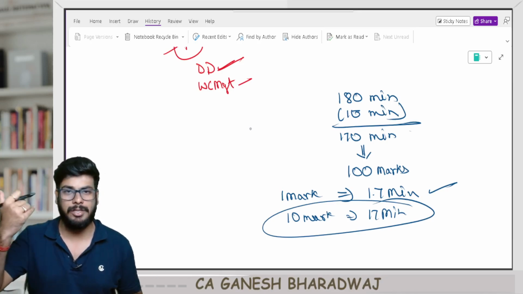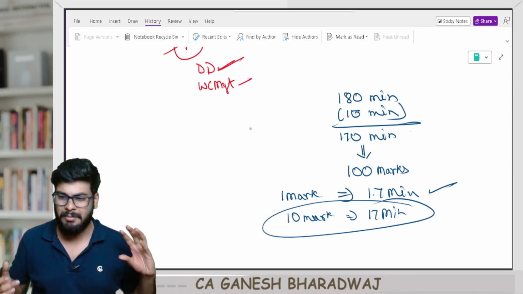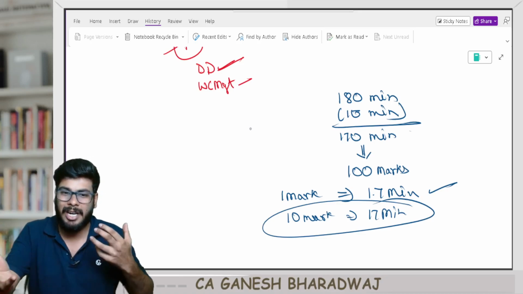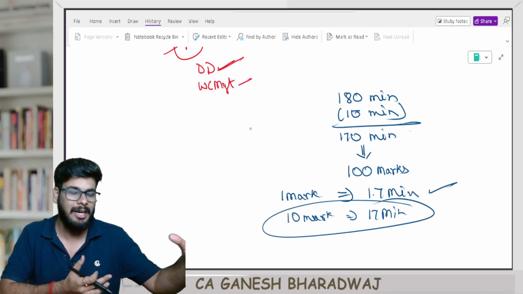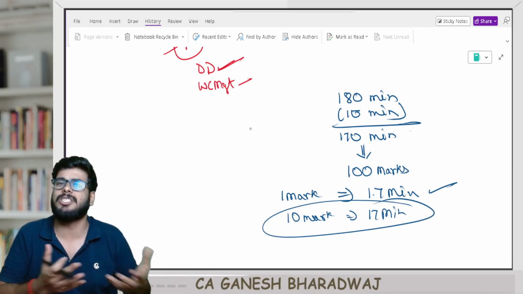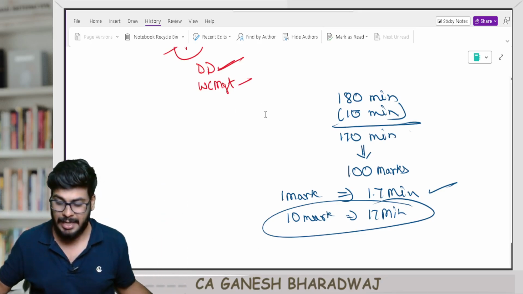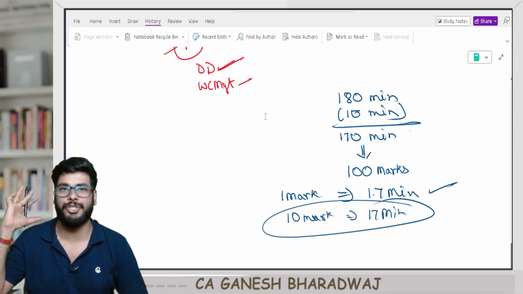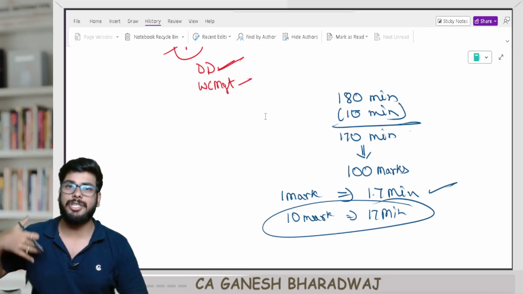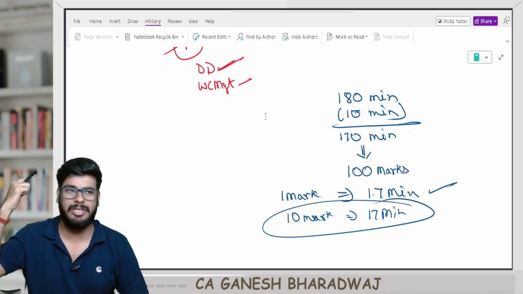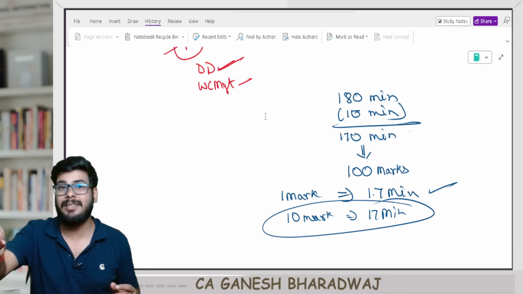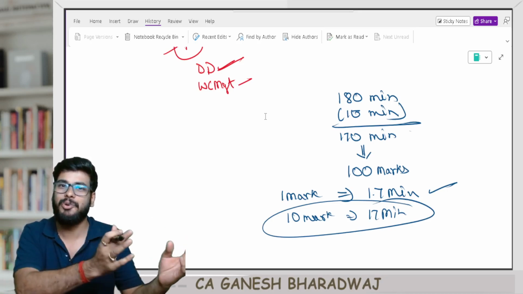Some questions could be lengthier, some might not be that lengthy. In case you are writing a lengthier question, try to offset the extra time you have taken in the other sum, which is maybe not that lengthy. Clear with this, guys? And this is one more reason why I'm telling you to not omit theory, because in case a capital budgeting sum is heavily computation driven, it consumes a lot of time, but theory will not take much time for you. It can offset.